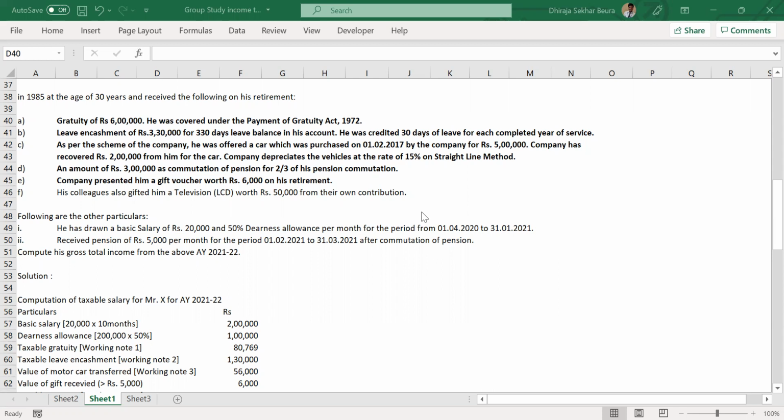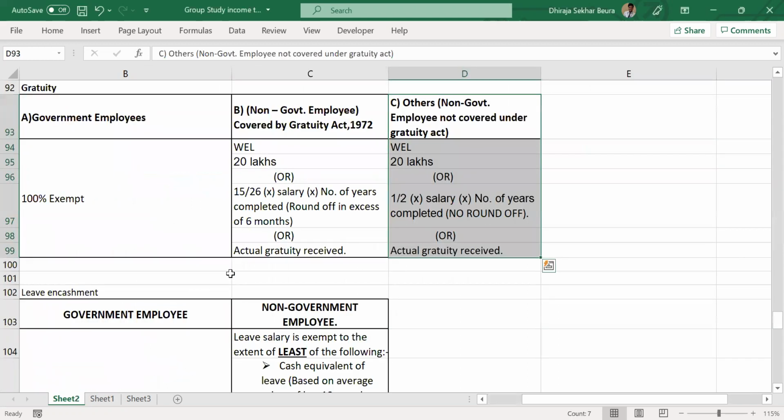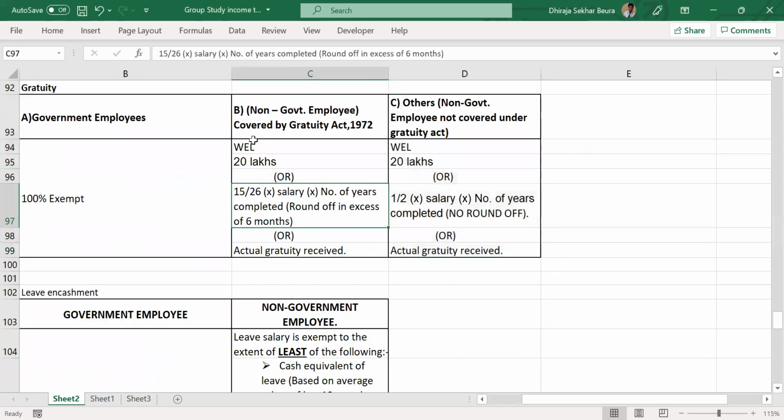So we have to remember, because sometimes other values might be less. So we have to be very careful. We have to calculate all three. Yes, Saurabh, you are asking something. How come 20 lakh for 10 months? But just now we discussed that we will not be taking it yearly, right? One second, Saurabh. Look at the provision once again. Just be very attentive. 20 lakhs is already given.